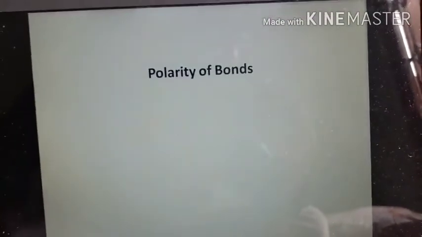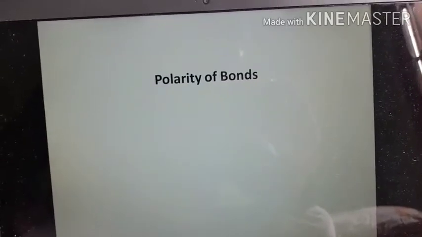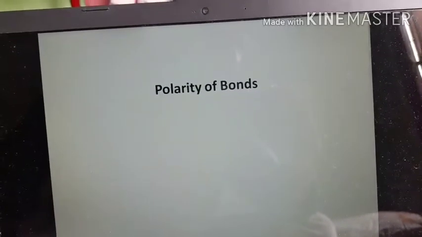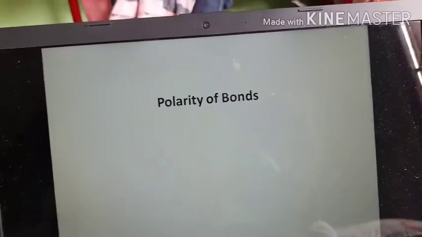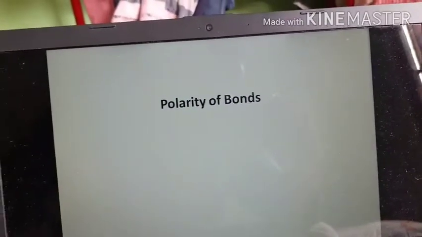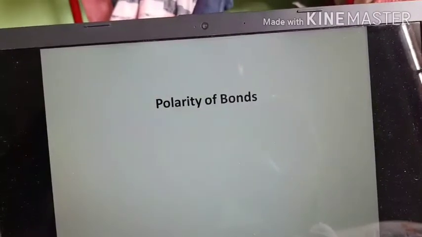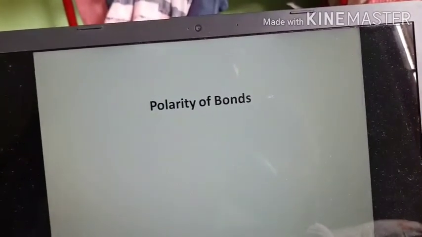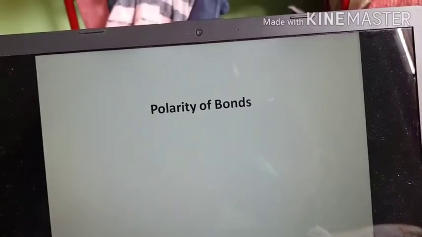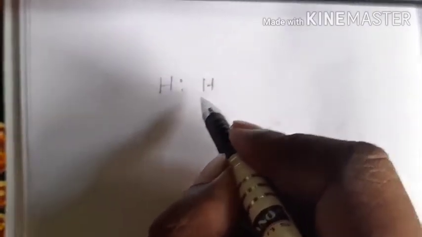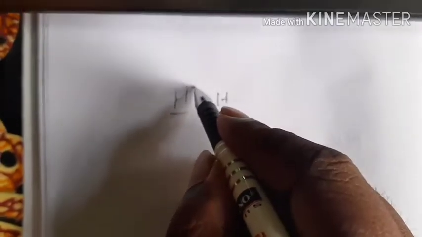Even in the case of the covalent bond between two hydrogen atoms, there is some ionic character. When a covalent bond is formed between two similar atoms, the shared pair of electrons is equally attracted by the two atoms. As a result, the electron pair is situated exactly in between two identical nuclei. Let us take an example here. Hydrogen, how is it formed? When two hydrogen atoms share one of their electrons, and as both the atoms are similar, this shared pair will remain somehow in the middle.